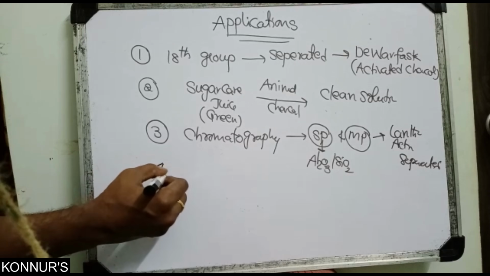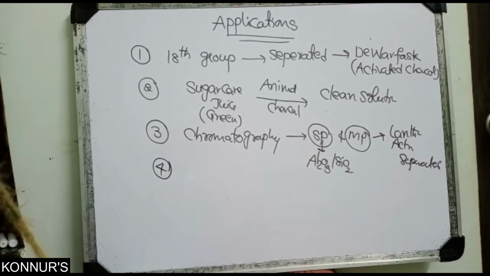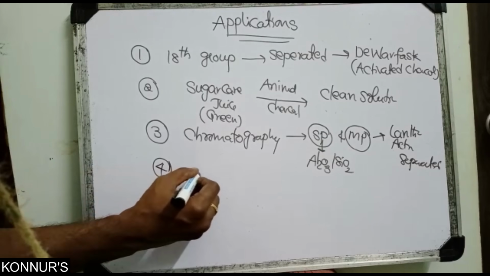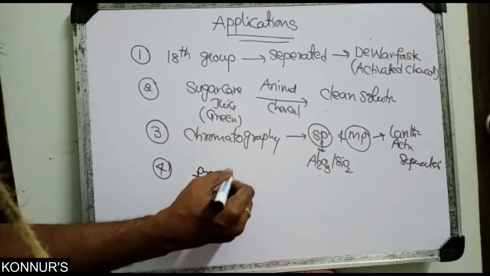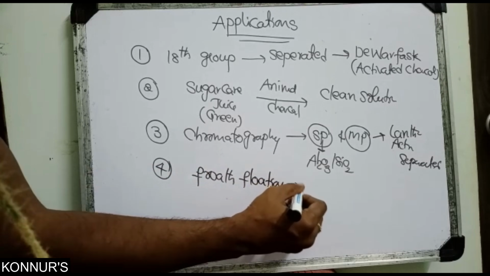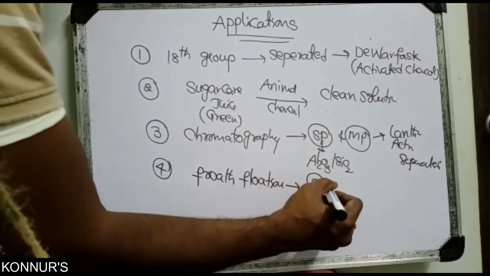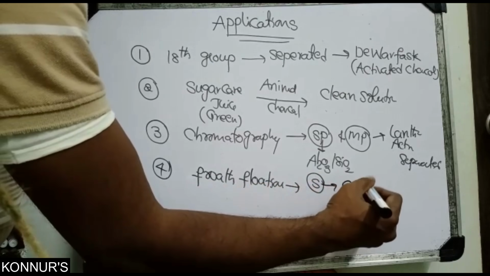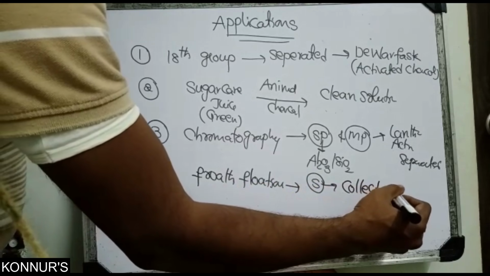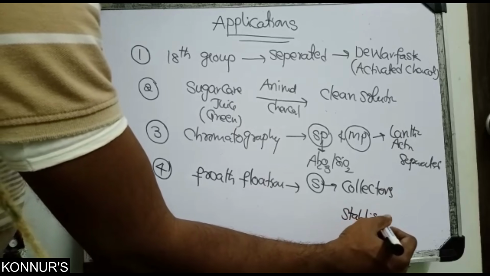Next, suppose you go to metallurgy. Metallurgy means copper. Copper, in what way? You can separate it by froth flotation. Froth flotation also purifies sulfide ore. Here the important ones are collectors and stabilizers.